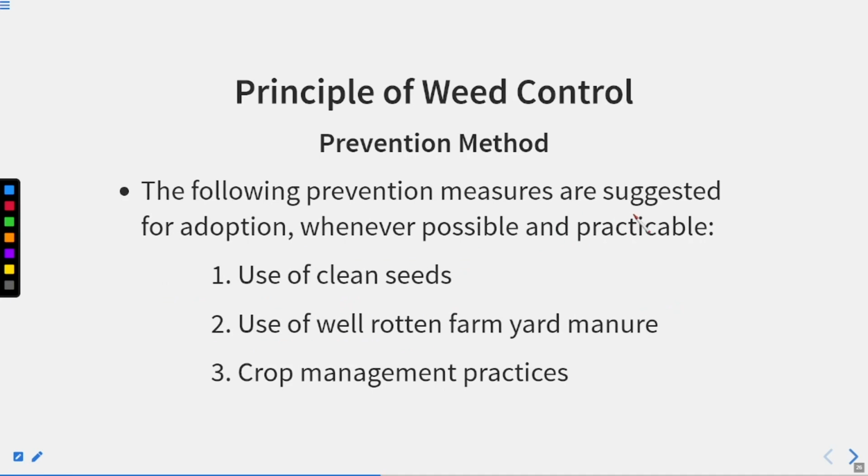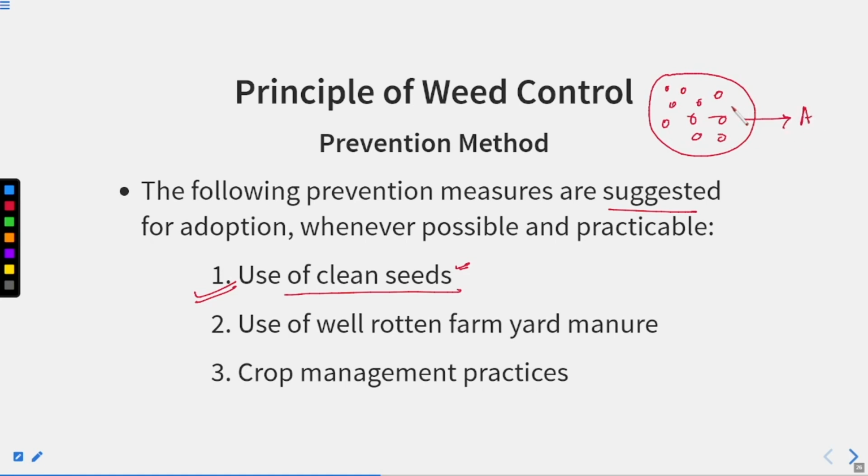So the following prevention measures are suggested. What are those? Use of clean seeds. Use of clean seeds means the seed should not have other small seeds attached. Sometimes it happens, right? If you have a bunch of seeds like this, it should be crop A seeds, but along with them some B seeds are also present. You have to remove those. That is called clean seeds.